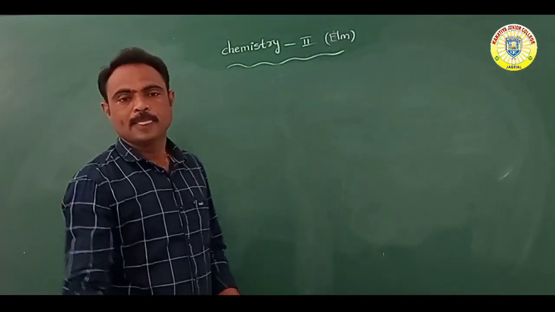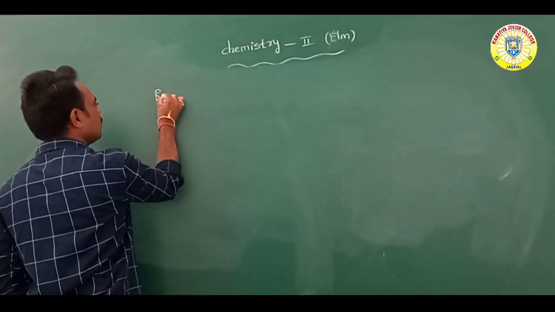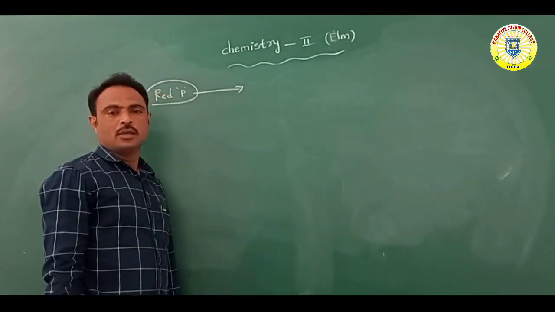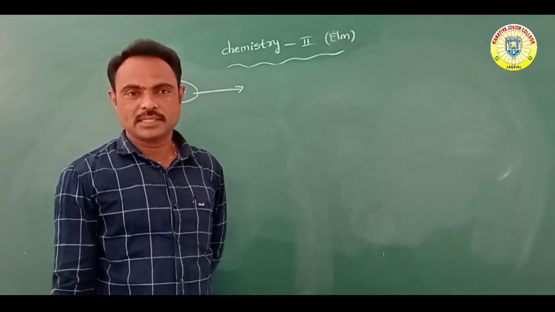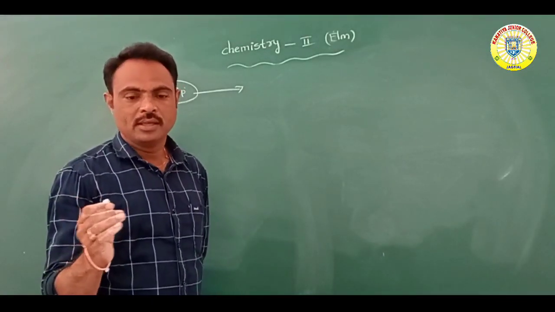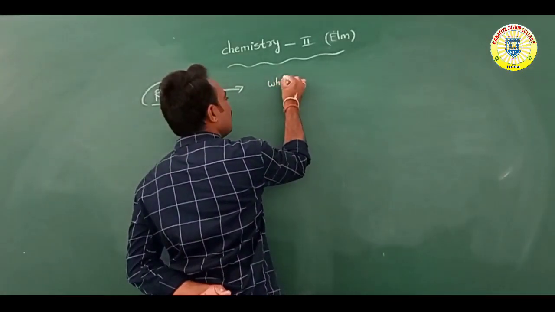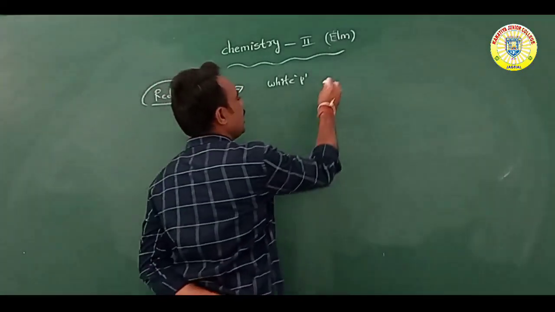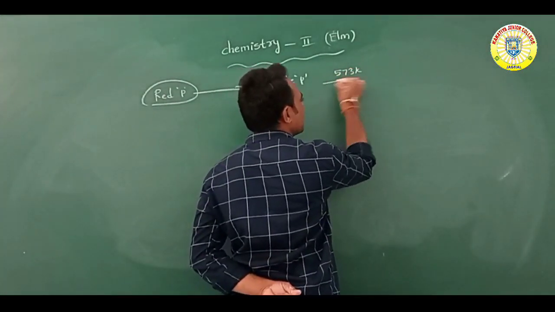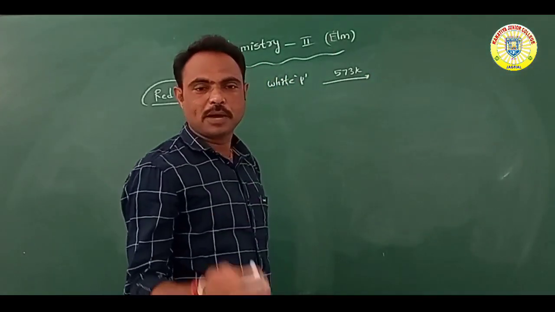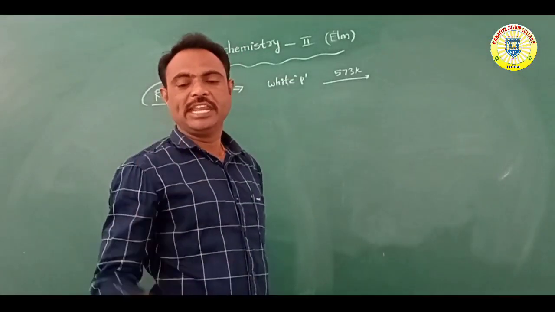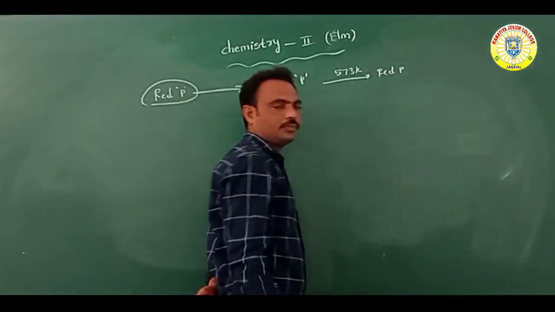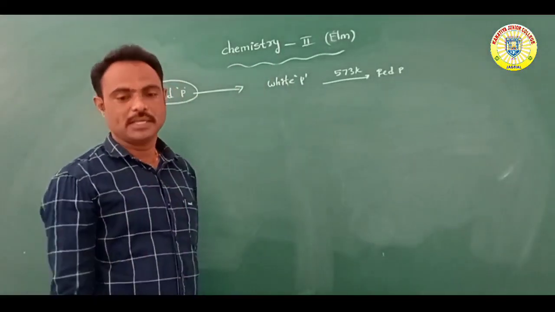So next, red phosphorus. This red phosphorus is formed when white phosphorus is heated at 573 Kelvin temperature to form red phosphorus.